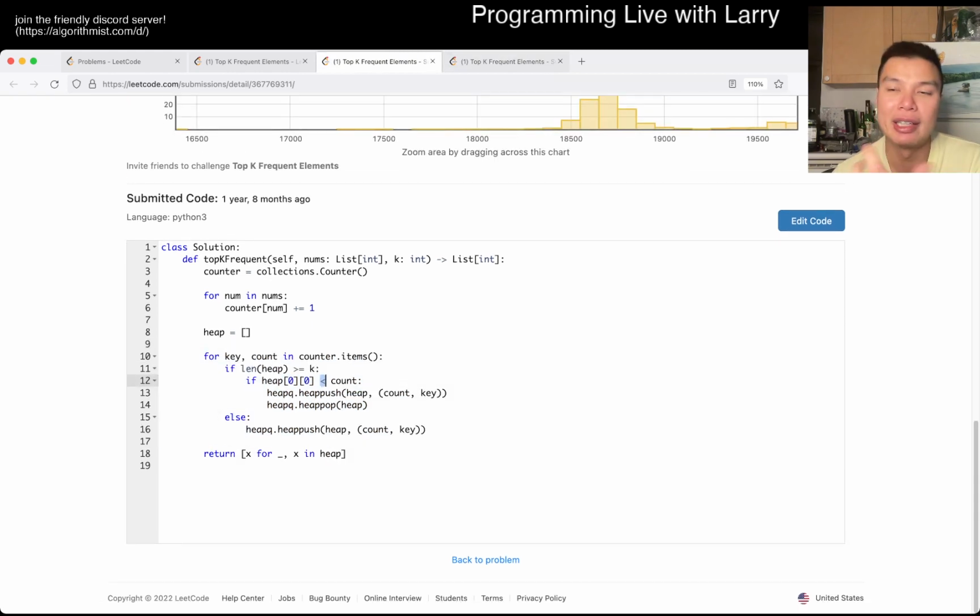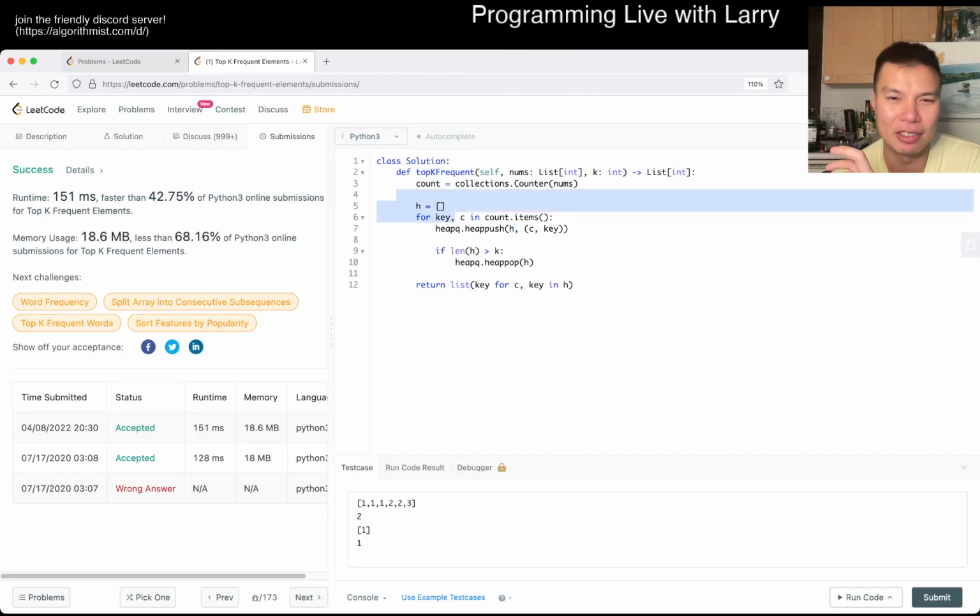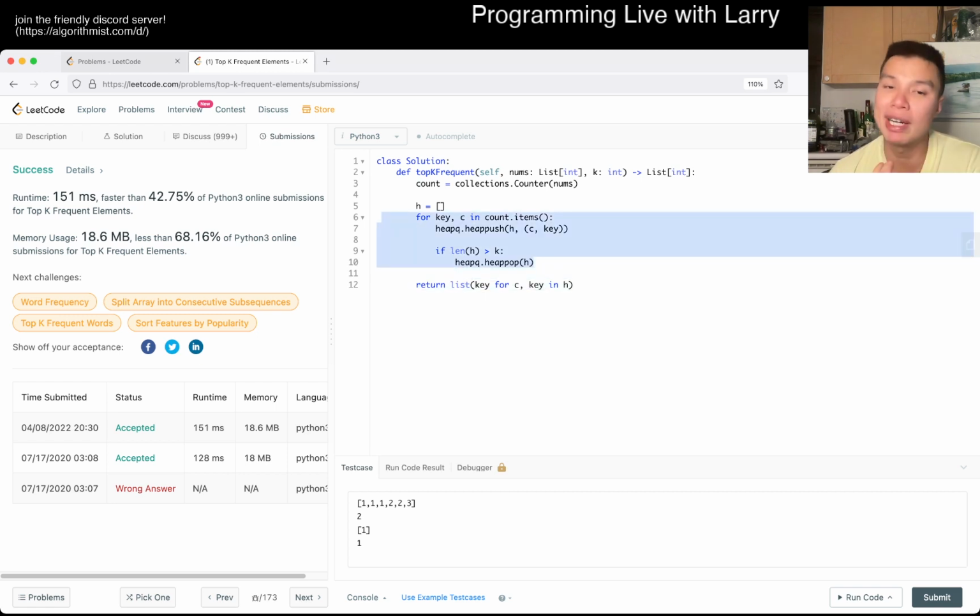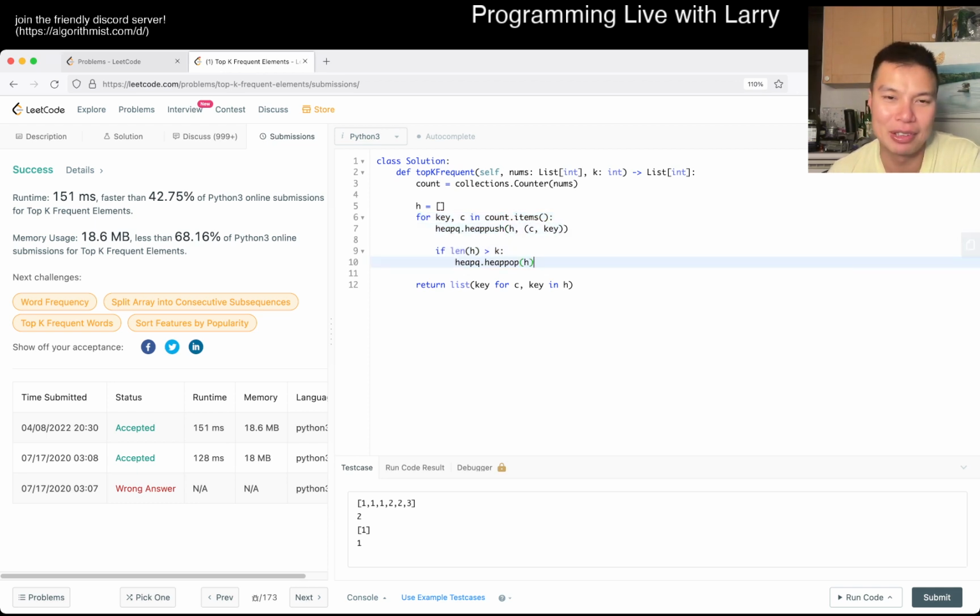I keep the invariant, and invariant is something that I talk about on this channel, but the invariant of the problem is such that the heap will always have at most k elements. But one thing that I've been doing a little bit, and obviously you look at the code and it's slightly tighter, is that the invariant here is that it can have k plus 1 elements. And then if it does have k plus 1 elements, we pop throughout the life, and at the end it still only has k elements. Depends on how strict you want to think about it, but this is obviously much closer, and you can compress this a little bit more as well. But I'm not here for the shortest code.